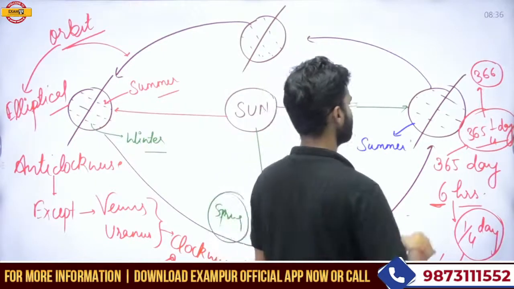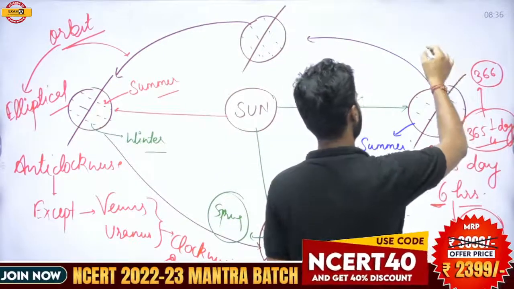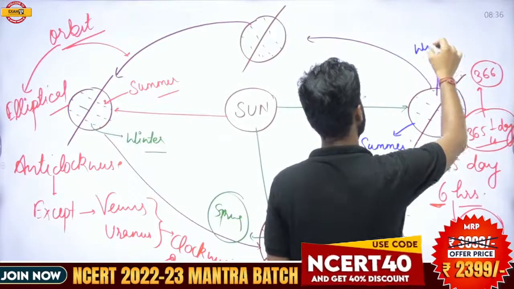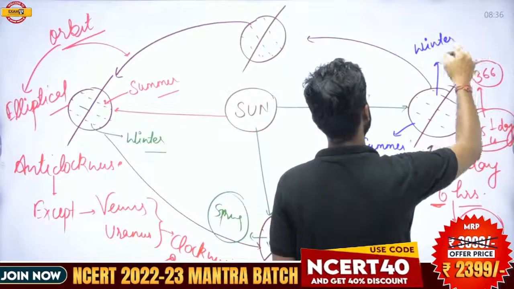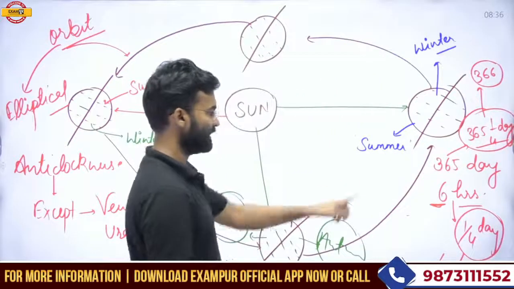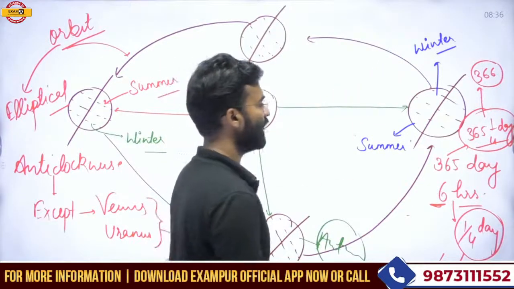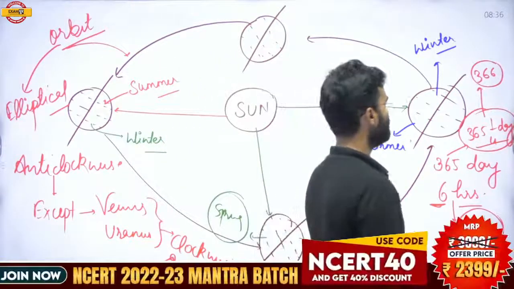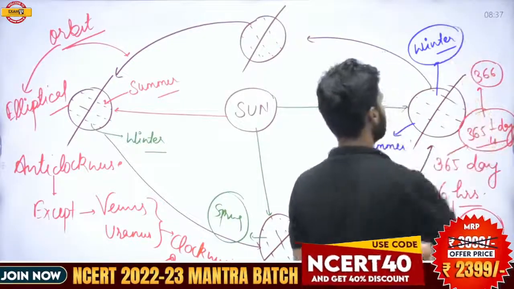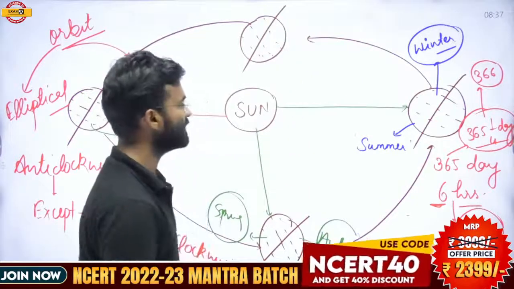Relatively, the northern hemisphere is far away from the sun, on the back side, and experiences the winter season. We live in the northern hemisphere, so we experience winter in December and January.